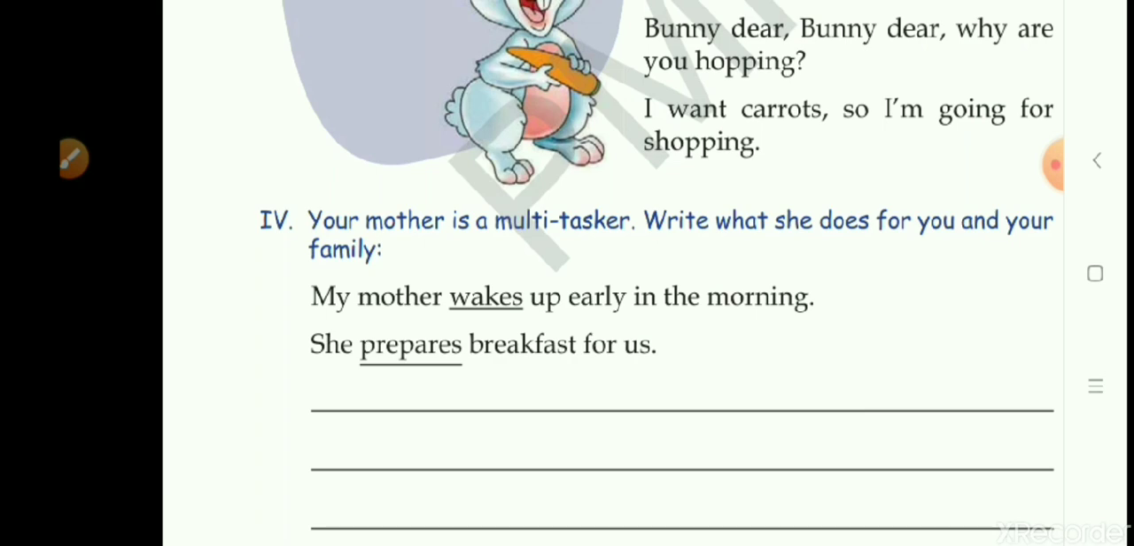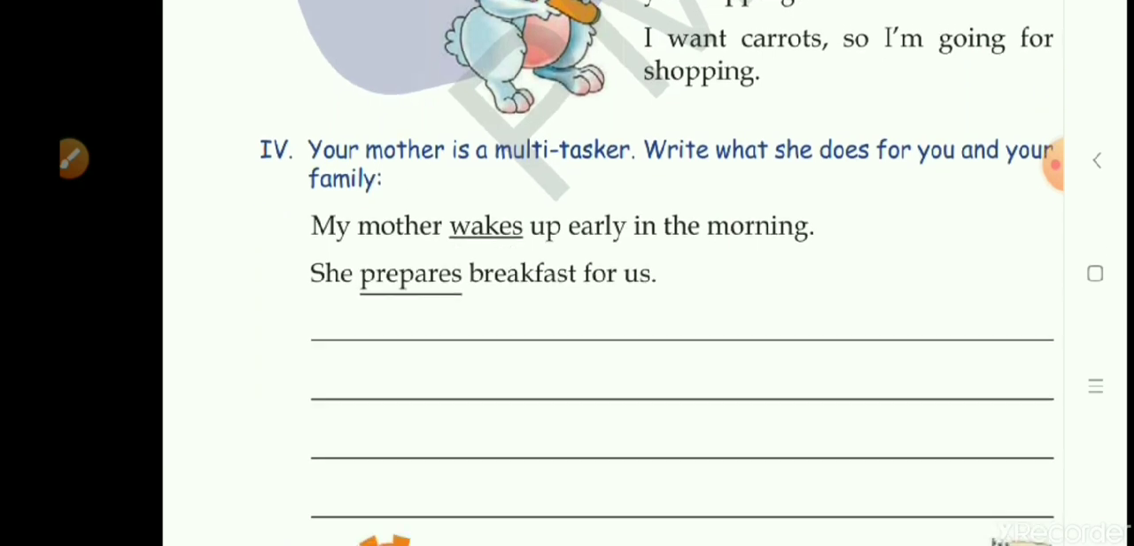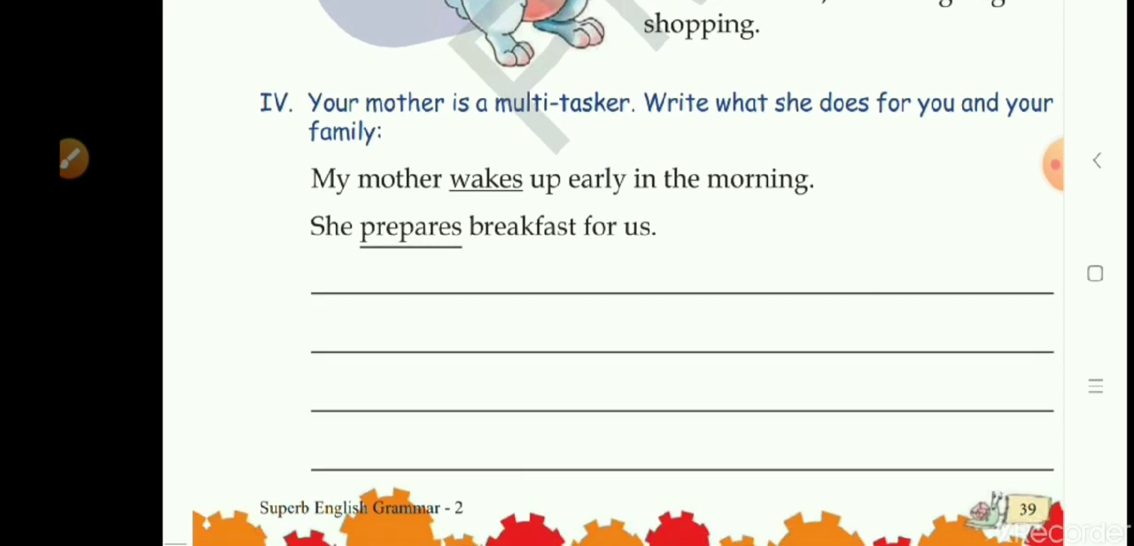You can write a few sentences about the work done by your mother. Okay, I've told you a few sentences. What were those? She prepares lunch for us. She prepares dinner for us. She washes our clothes. She cleans utensils or washes dishes. She does dusting and mopping. She helps children in their studies. She takes care of the family. She irons your clothes, and a lot. So a few sentences you have to write, I think four or five. So you can write yourself.